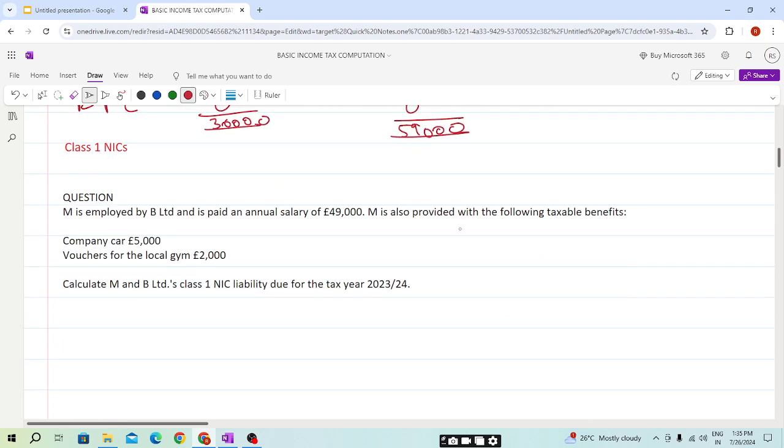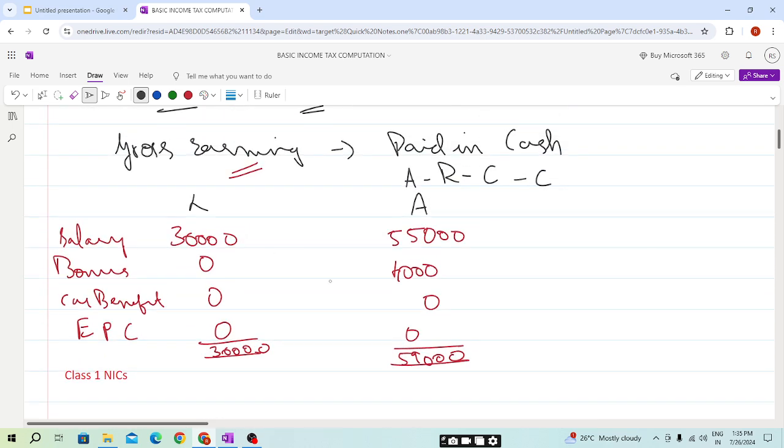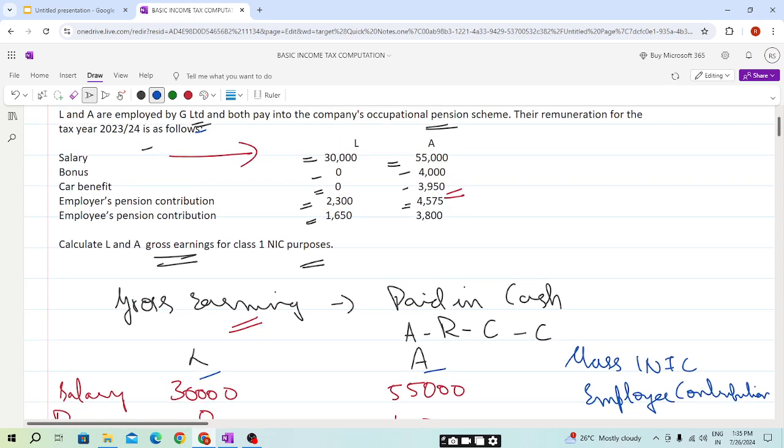Now moving to the Class 1 NIC. Here we will calculate the Class 1 NIC, students. Till now we have only covered the employee contribution, so we will cover that first. Your employees are L and A, and their employer is G Limited.